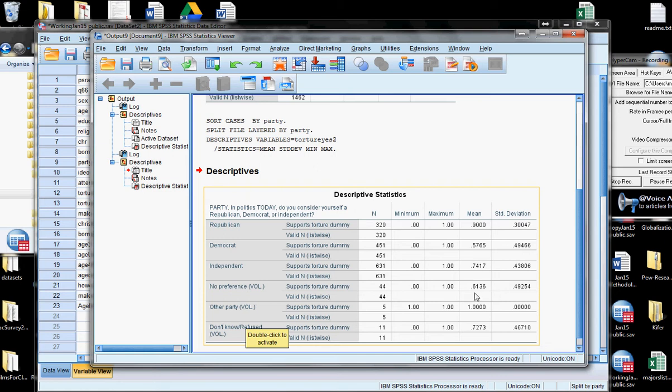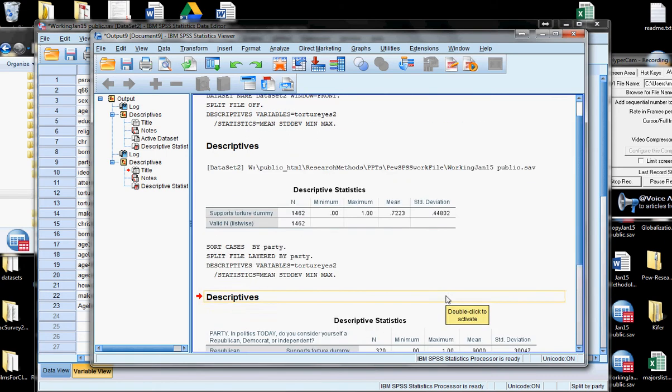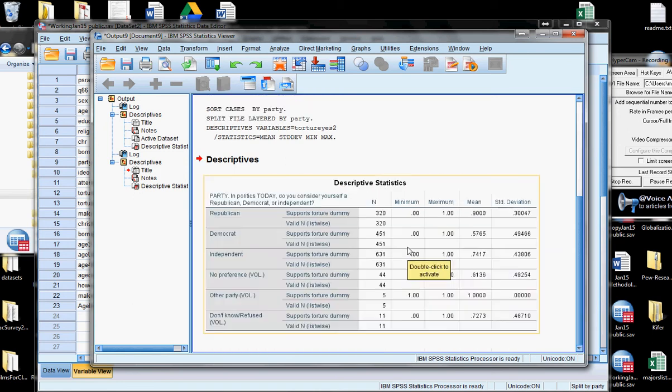Of people who had no preference at all, 61% did. Other party, notice there were only 5 of those, all 5 of them supported torture. So again, the key thing that you've learned how to do is you can run descriptive statistics or any type of statistics that you're interested in on the sample as a whole, or you can break it out and run it in groups.